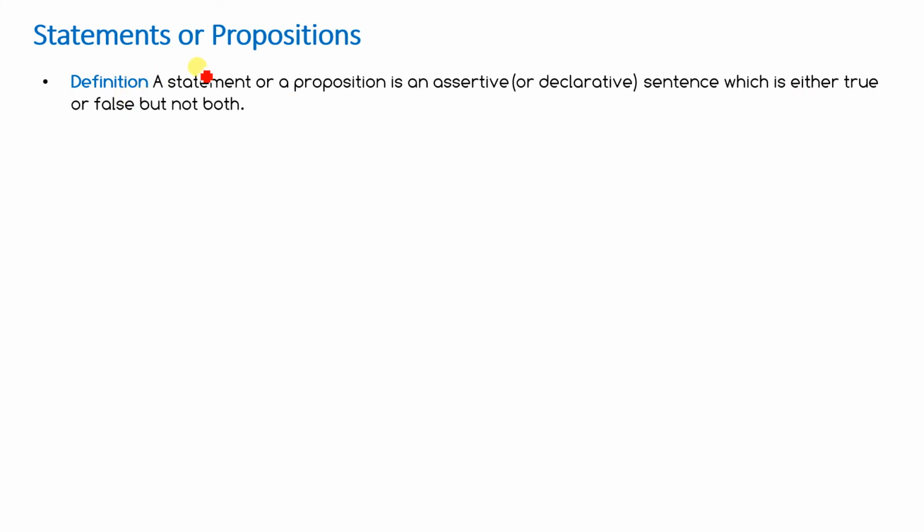In simple language, any statement which is either true or false is called a proposition or statement.